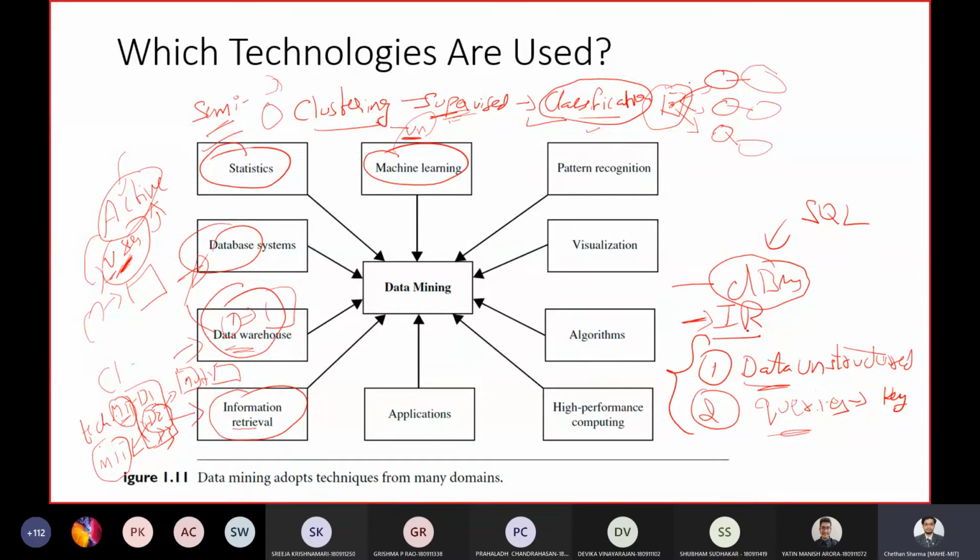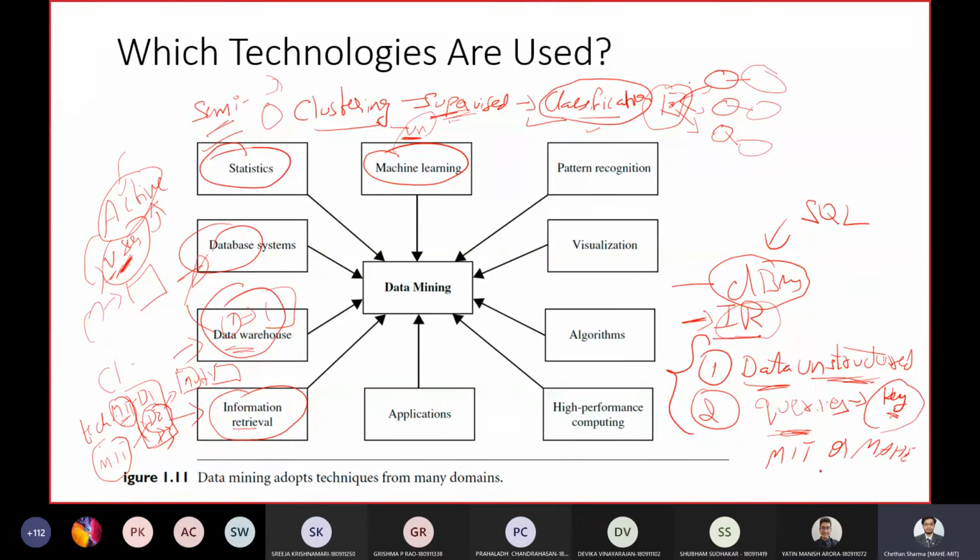The difference is with what assumptions IR makes. One is that it assumes all data are unstructured in nature, and second is that it assumes queries are simple keywords. As I told you, MIT is a keyword. You are trying to retrieve a document in which MIT is present. The query is just the keyword, one single keyword, or maybe a combination of keywords like MIT or MAHE.